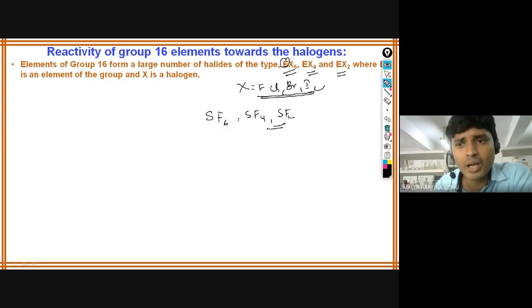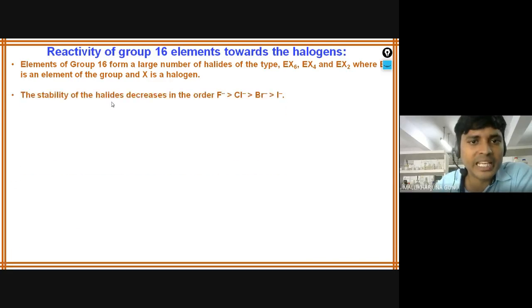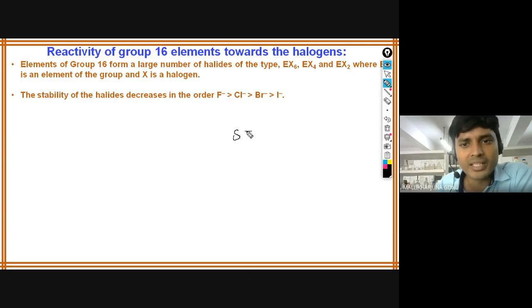So which one is the more stable one? That also we will see now. The stability of the halides decreases in the order F minus, Cl minus, Br minus, I minus. What does it mean? If you take SF6 and SCl6, they will ask you in the examination what happens to the stability of the halides. SF6 is the more stable one.